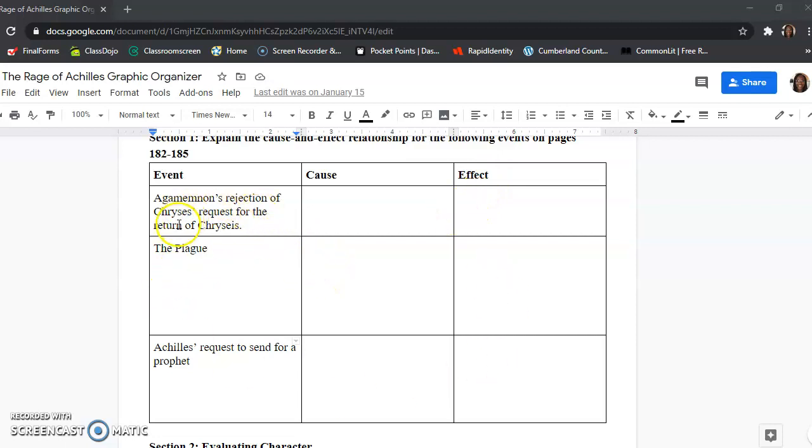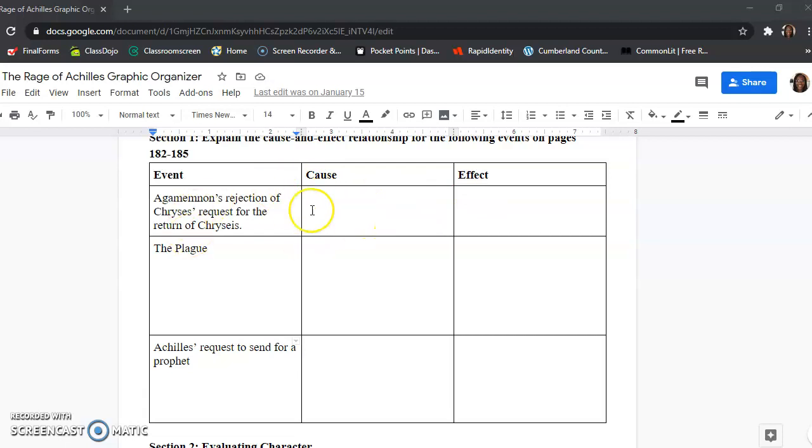Agamemnon's rejection of Chryses' request for the return of Chryseis. All right, so let me remind you who Agamemnon is. Agamemnon is one of the kings of the Greek army. And when they ransacked a village, he took Chryseis, which is Chryses' daughter, and Chryses is a priest of Apollo. So when Chryses comes back to Agamemnon to request his daughter, he rejects him. So what caused this? I just told you that.